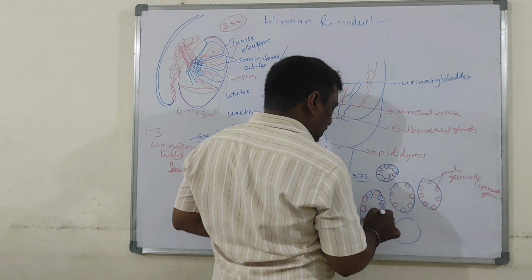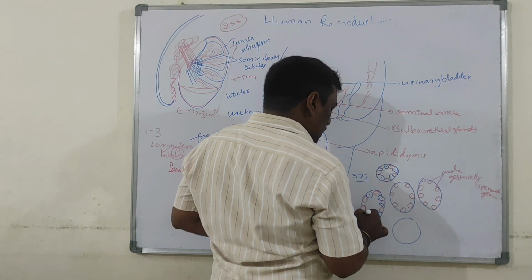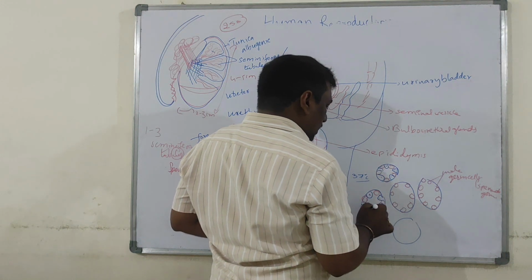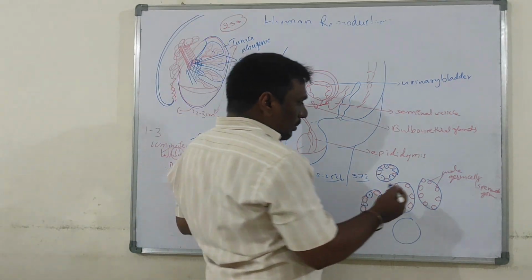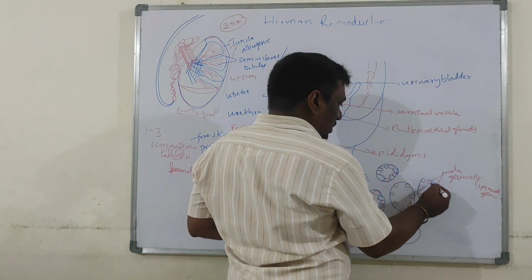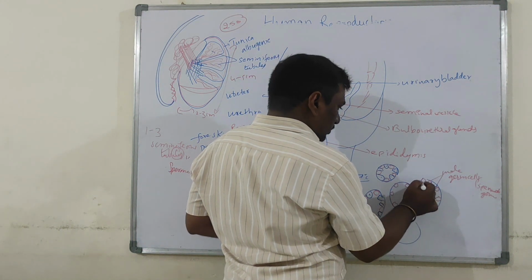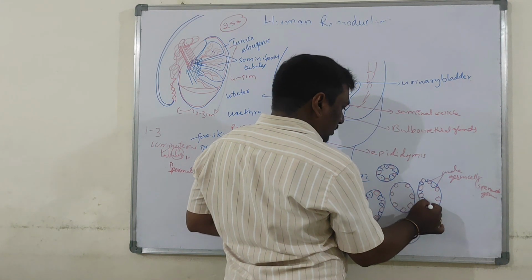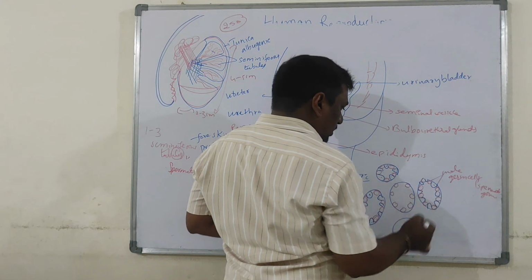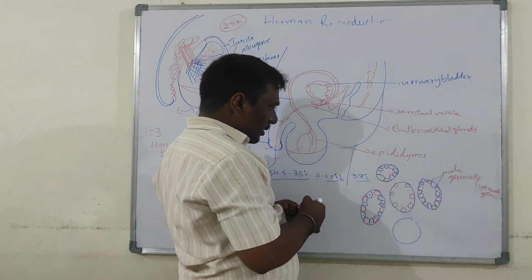In this way, seminiferous tubules are lined on the inner side by two types of cells. What are they? Male germ cells, which are red in color, and I am drawing these in blue color.